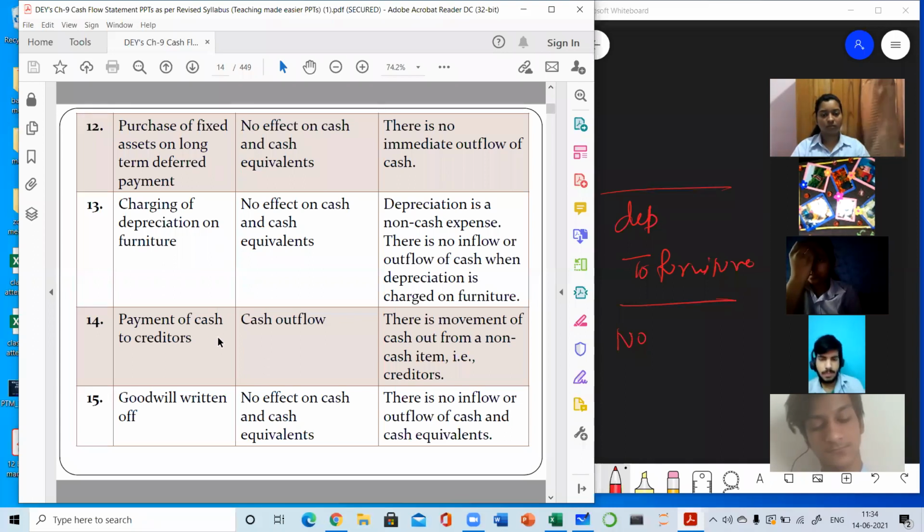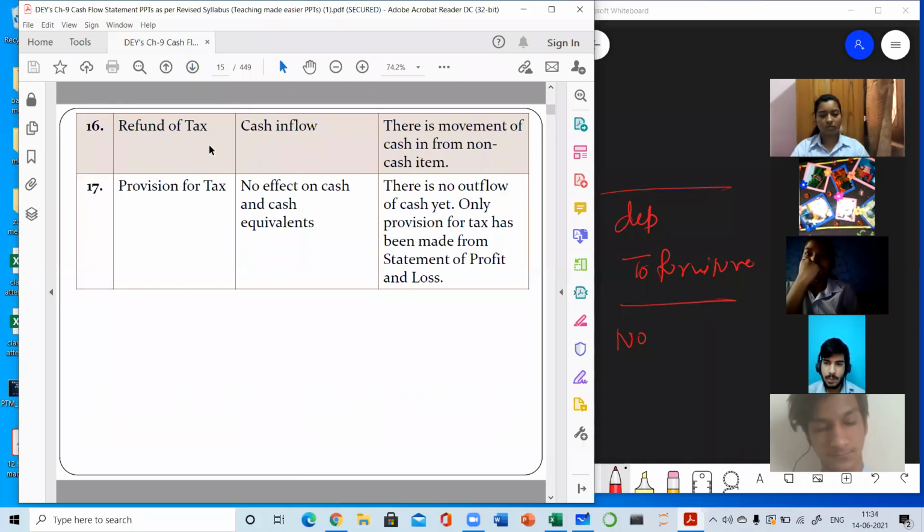Payment of cash to creditors, very much cash outflow. Cash is going to the creditors. Goodwill written off, again, goodwill is amortized. Written off means goodwill is amortized, so no effect on cash. Then refund of tax: if we have made tax payment extra, that payment will be refunded back to us by the government. So that will result in cash inflow.